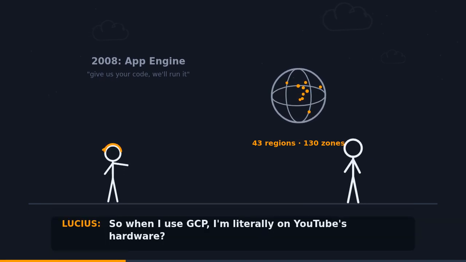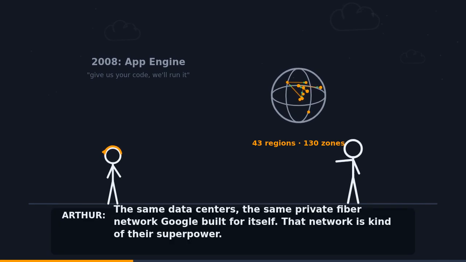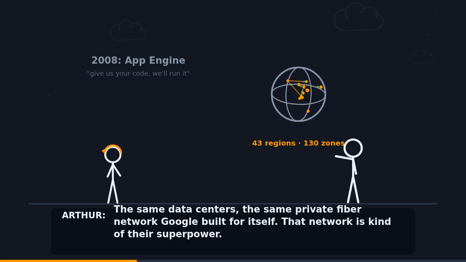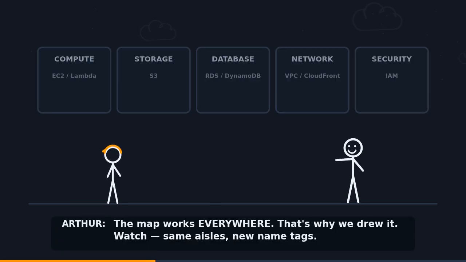So when I use GCP, I'm literally on YouTube's hardware? The same data centers, the same private fiber network Google built for itself. That network is kind of their superpower. All right, the map. 5 aisles. Does it work here? The map works everywhere. That's why we drew it. Watch. Same aisles, new name tags.